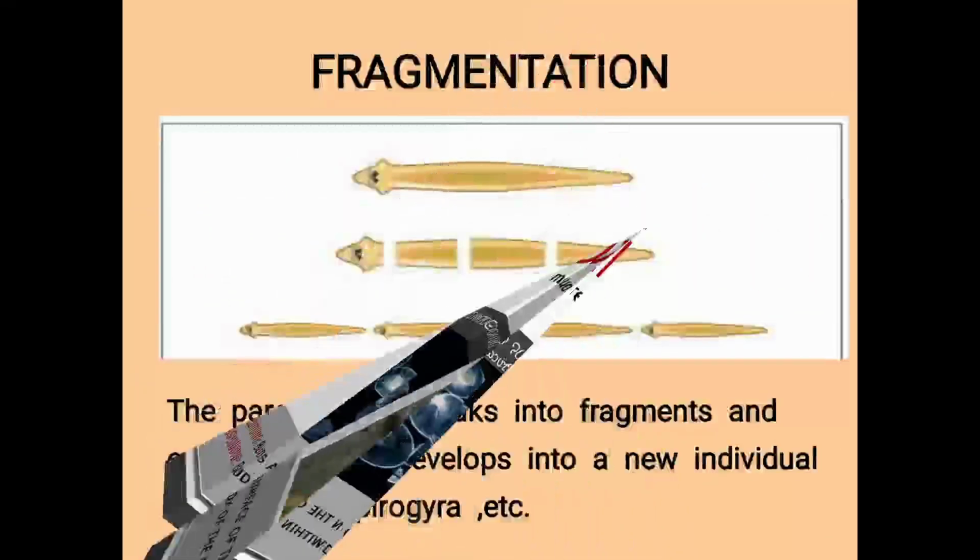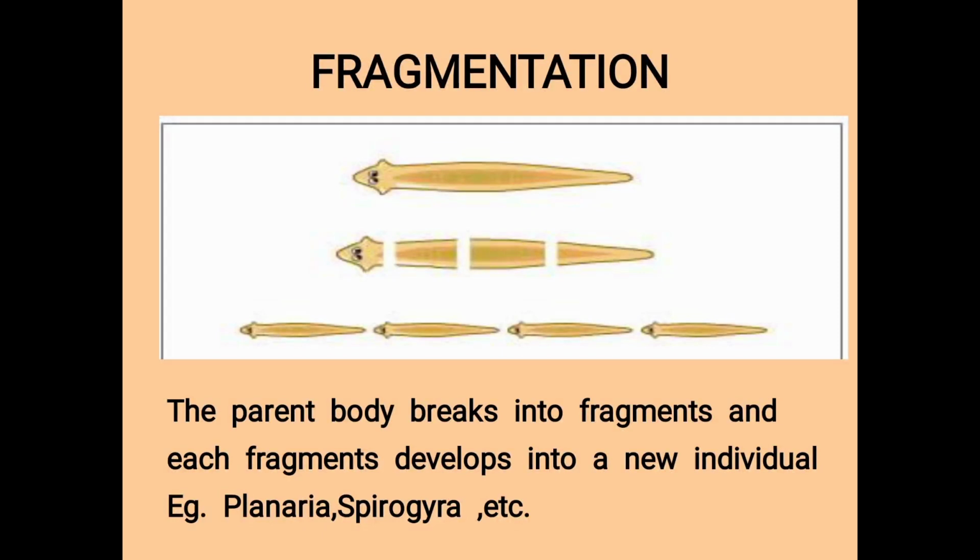And the next method, fragmentation. If you see here, this is a planaria. The parent body breaks into fragments, and each fragment will develop into a new individual. This is the parent body, and it is breaking down at particular sites, here, here and here. This breakdown later results in 4 new planaria. Can you see the difference?